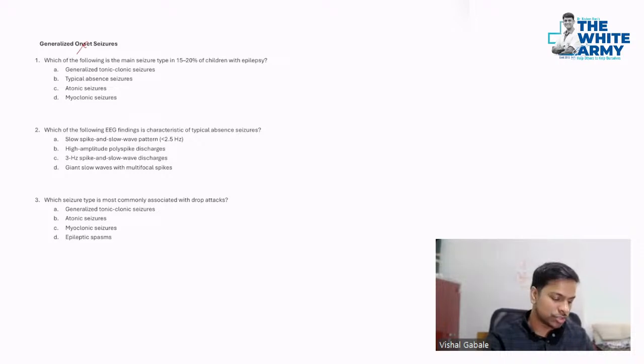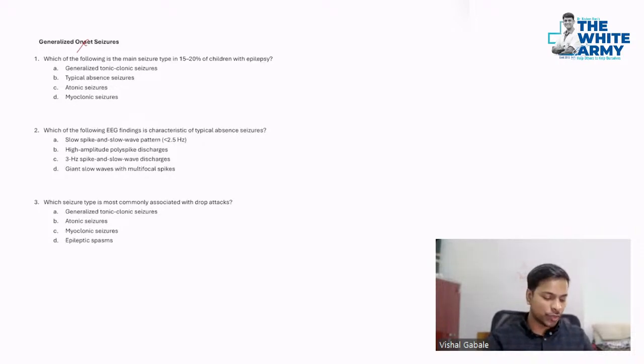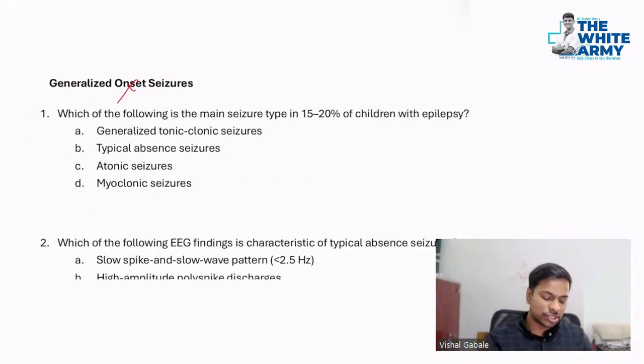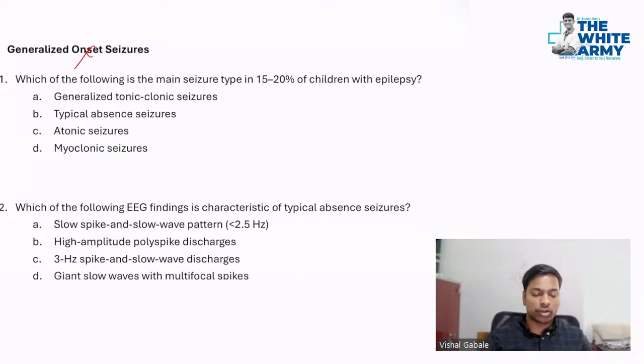Right now we don't use this word onset, as I said. So let's see this MCQ. Which of the following is the main seizure type in 15 to 20% of the children with epilepsy? Anybody wants to attempt this question? If you feel GTCS, you are wrong. It's typical absence seizure. It's one of the commonest in children.